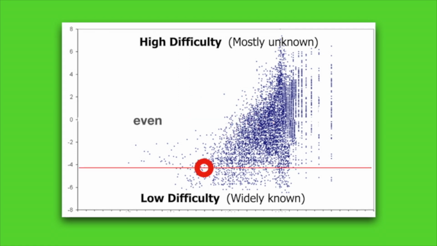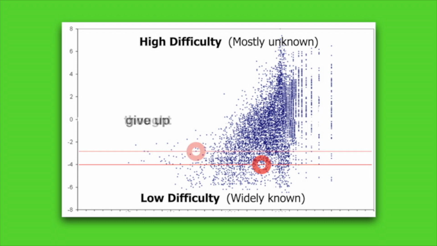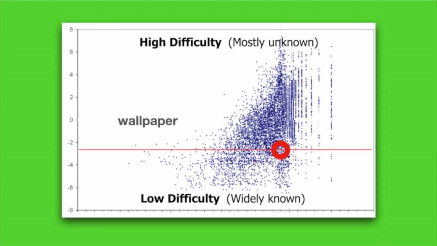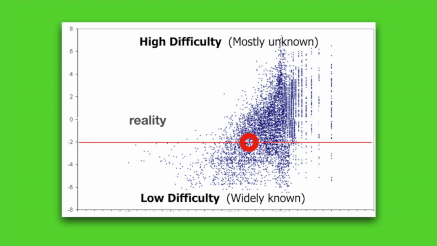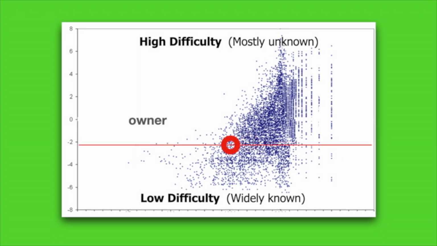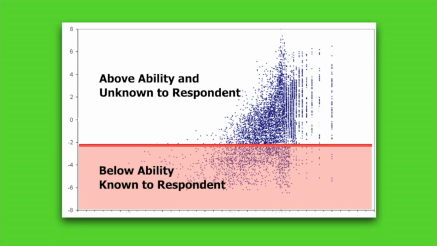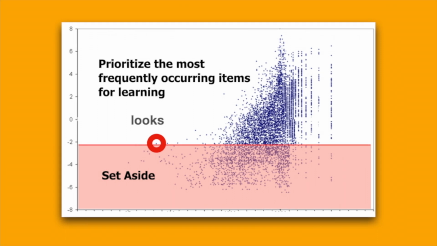What an adaptive smart app, like Word Engine, does is test the players with randomly selected words at different levels of difficulty. The level at which a player is getting about 70% of the words correct and 30% incorrect is the ideal starting level for them. After that, the app can organize the unknown words, the words that are above their ability. The app will organize them based on frequency of occurrence. What we want to do is teach the most frequently occurring unknown words first.